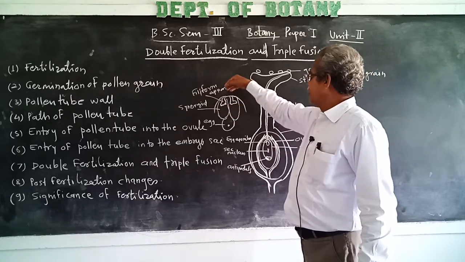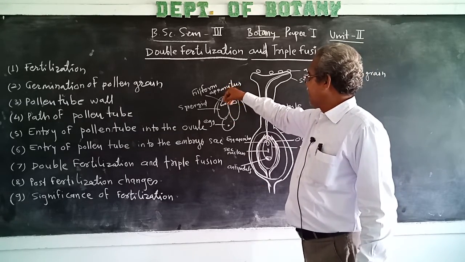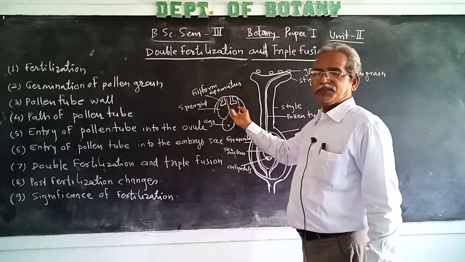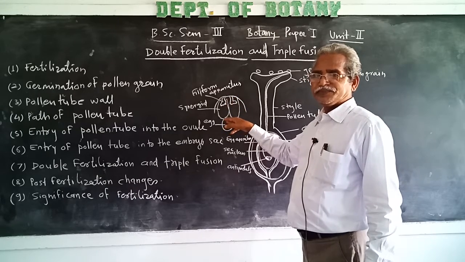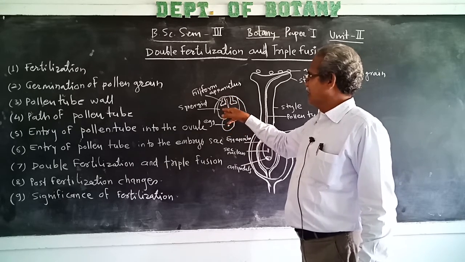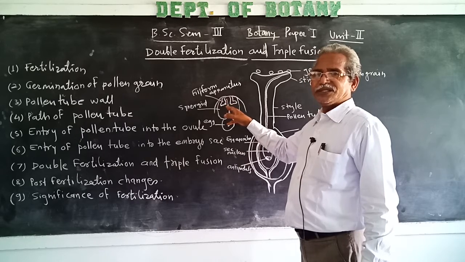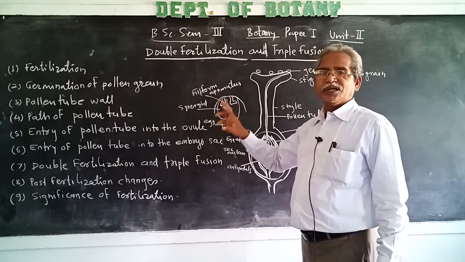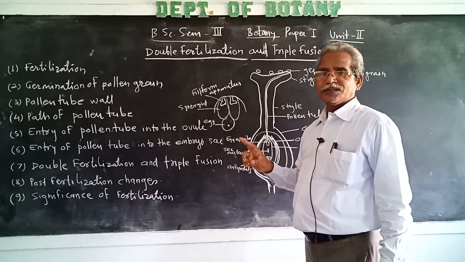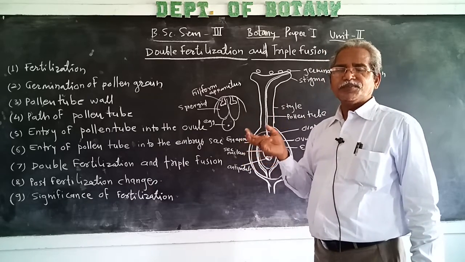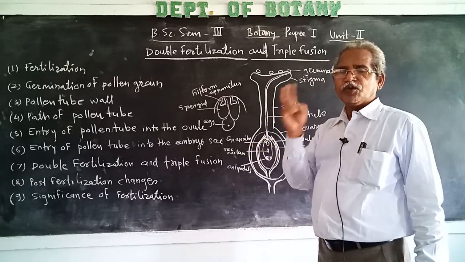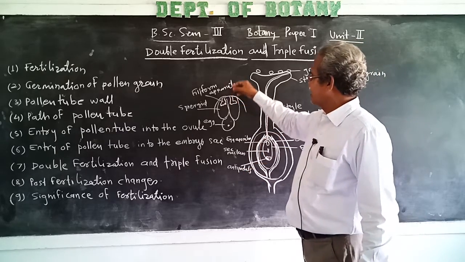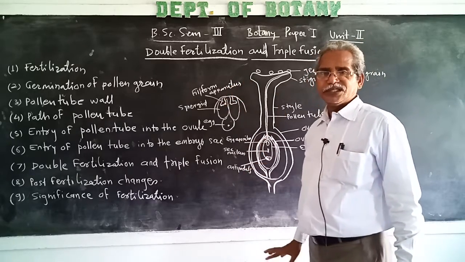Then through the filiform apparatus, it enters into any one of the synergids, and there it discharges both the male gametes. Means from the generative cell, it forms two male gametes. Both the male gametes are discharged in one of the synergids.